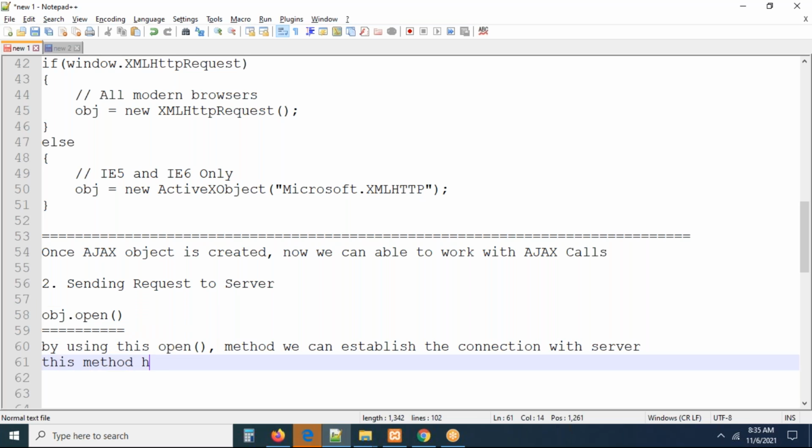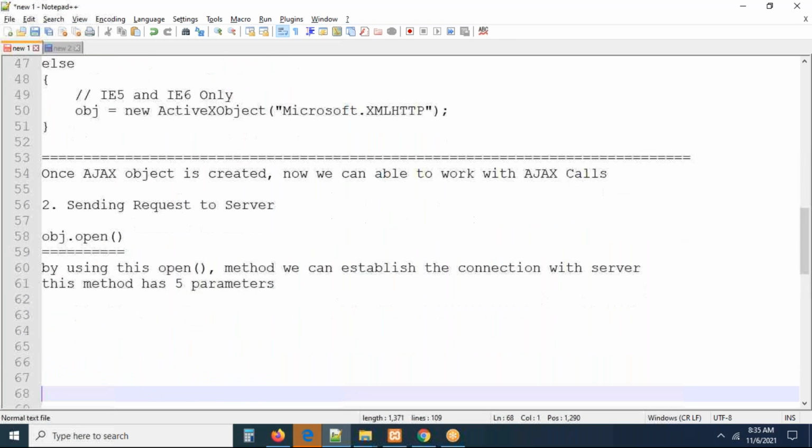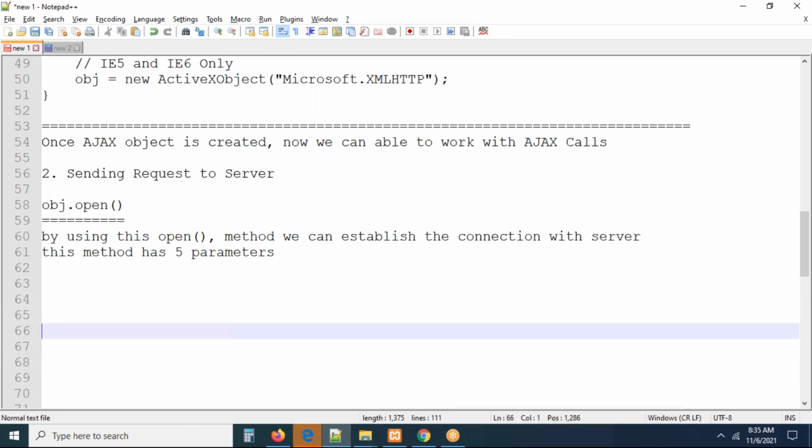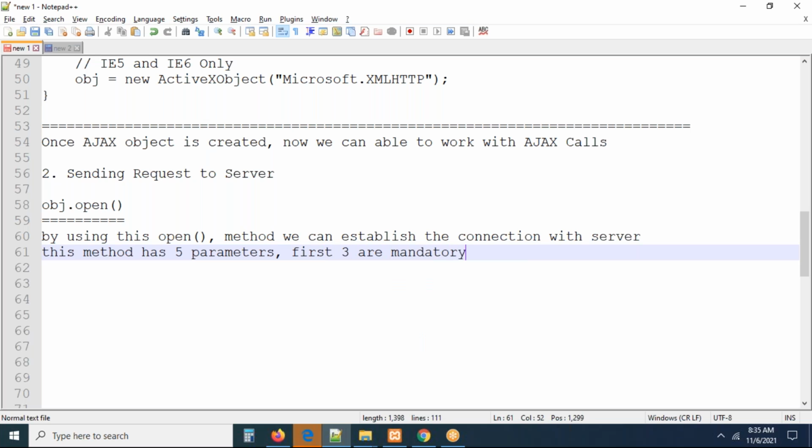The first three are mandatory, the remaining are optional. Even if you skip or leave them out, no problem.